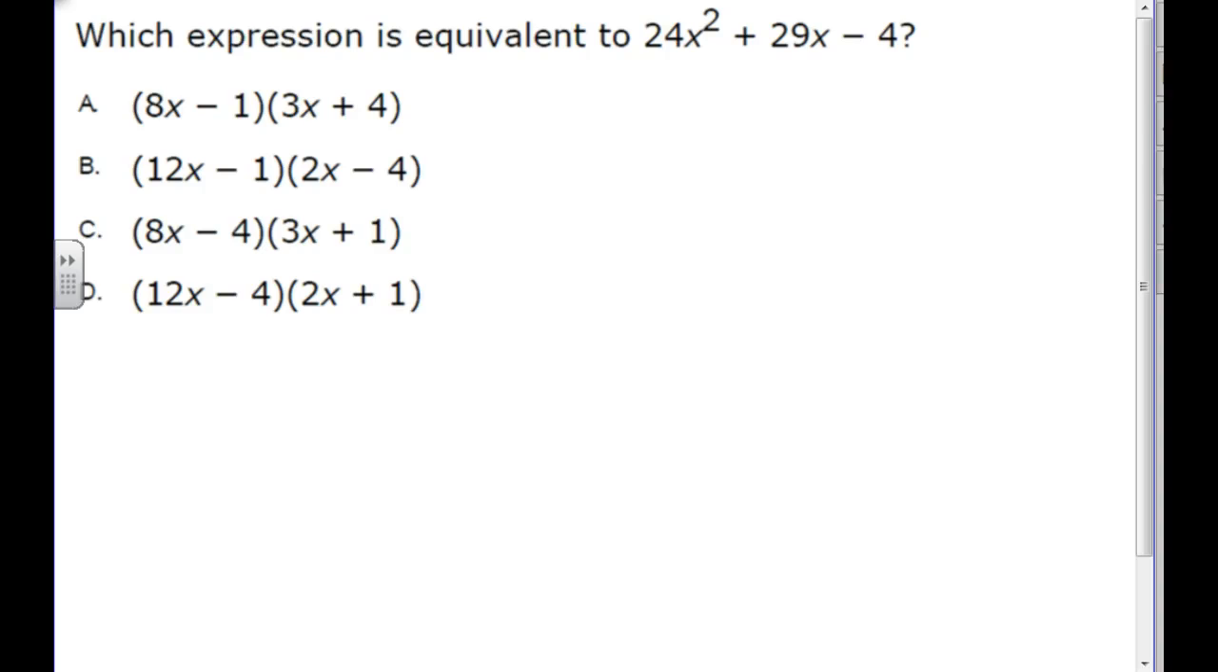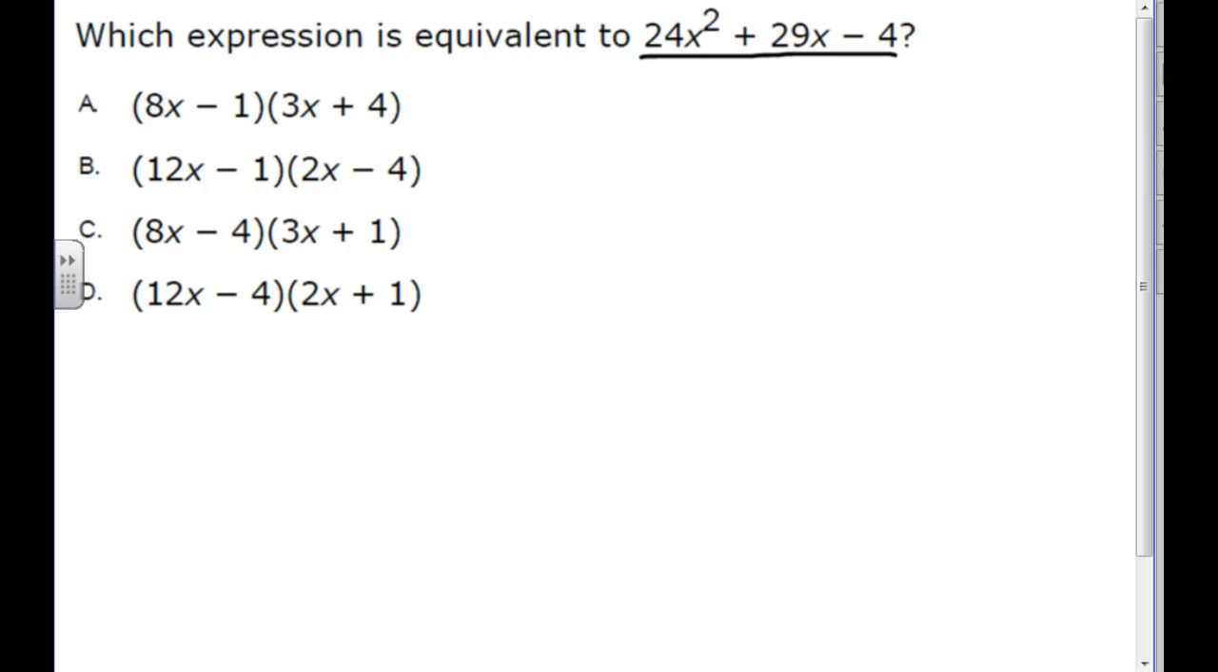This is Ms. Wiles, and in this video we're looking at equivalent expressions. Of course, here we have a quadratic equation, 24x squared plus 29x minus 4.